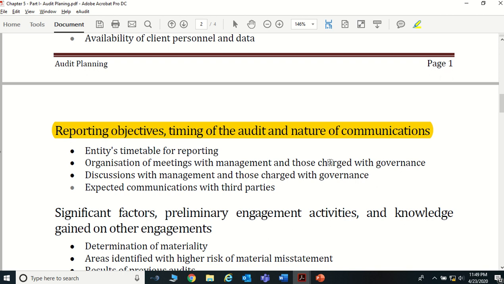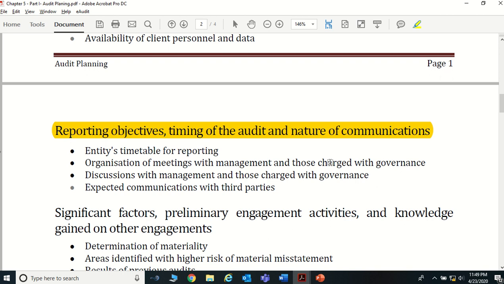A very important committee we call the audit committee. In an audit committee, all the accounting function and all the audit function of the company is overseen by this audit committee. The audit committee people have an audit committee meeting before we start the audit with the auditors. That audit committee, we call them those charged with governance. Governance, those are the people who govern the company.